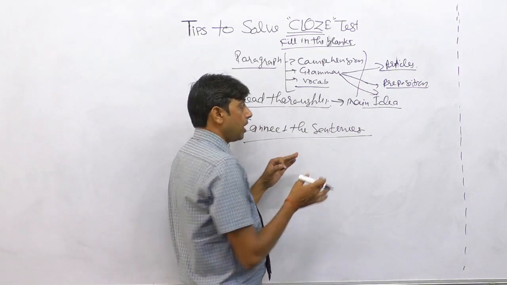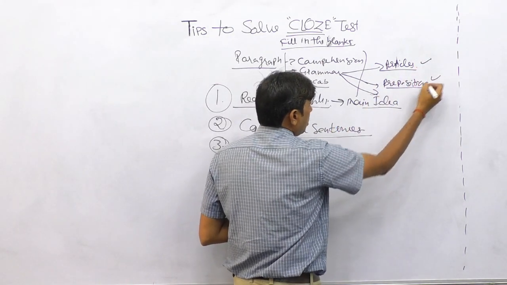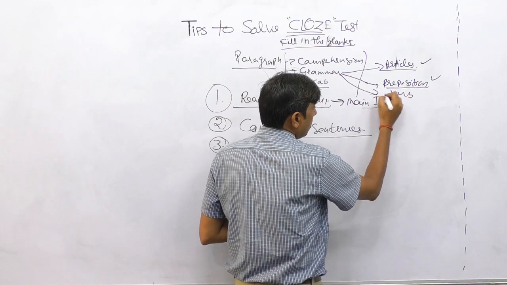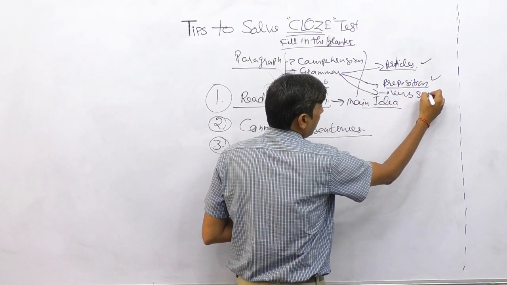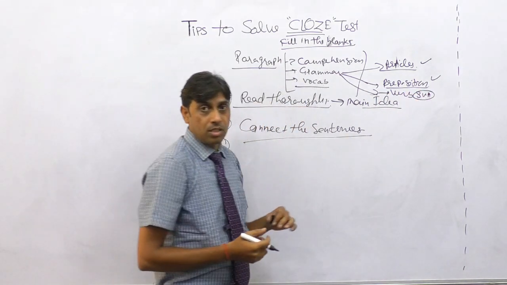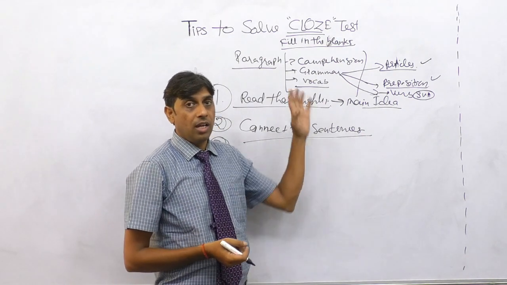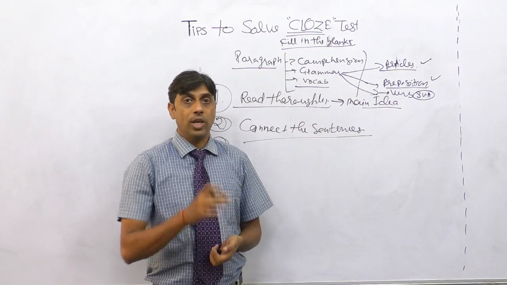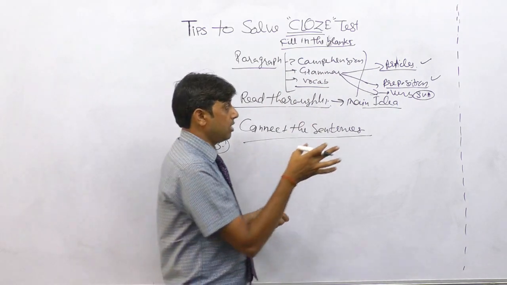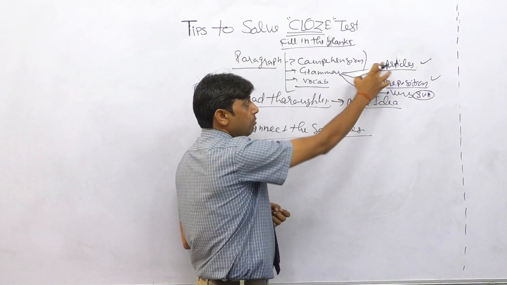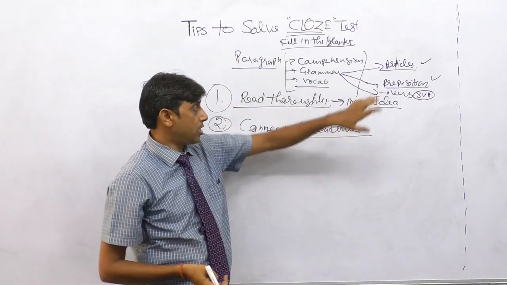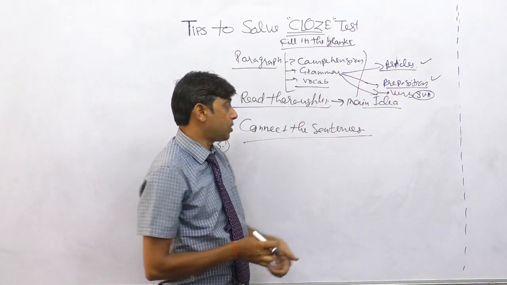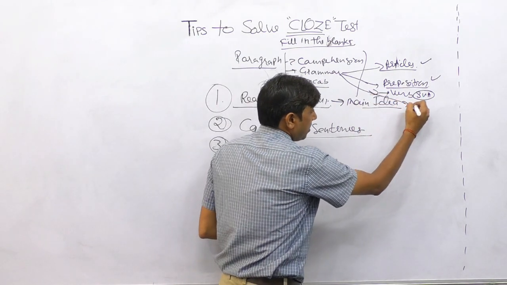Correct. So this is another confusing topic. So articles, prepositions, verbs. This is like SVA, subject-verb agreement. If you are clear about the subject and the verb is given in the options, you have to select the correct form which fits the subject. So this is the third strategy in grammar to solve cloze tests: articles, prepositions and verbs. Next is about vocabulary.